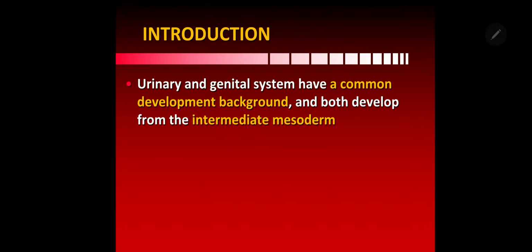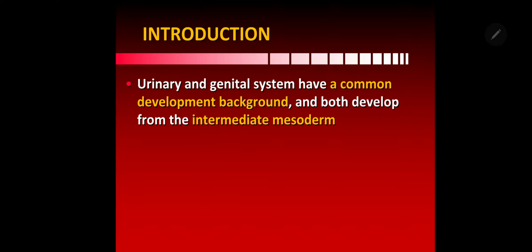So this urogenital system, why are we combining the urinary system and genital system here? Because the urinary system is concerned with the disposal of waste products, and the genital system is concerned with the propagation of the species. Although they are structurally different, they have a common developmental background. That is, they both develop from the intermediate mesoderm.